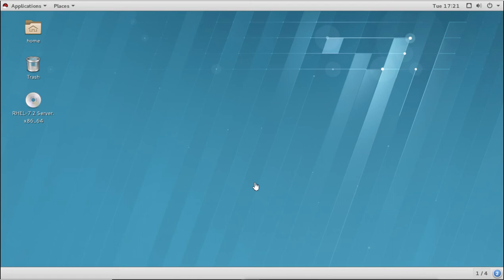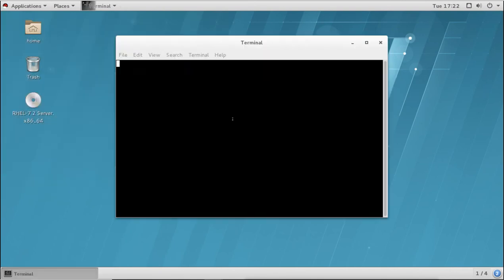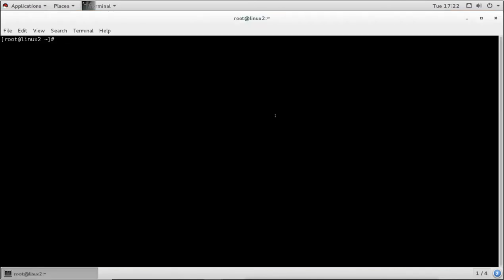Now this is our Linux 2, and this server we want to add into the NIS domain. This is our client, Linux 2, and this machine we want to configure as an NIS client.